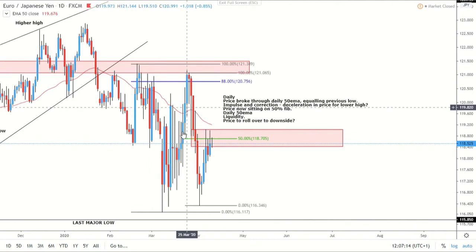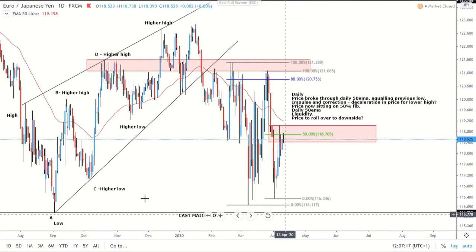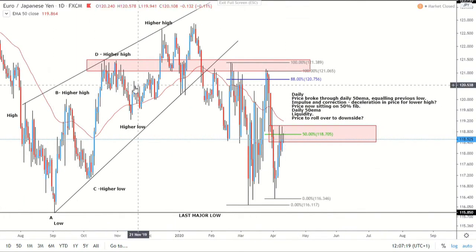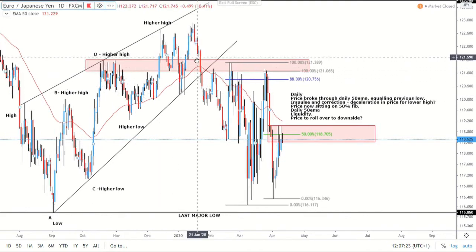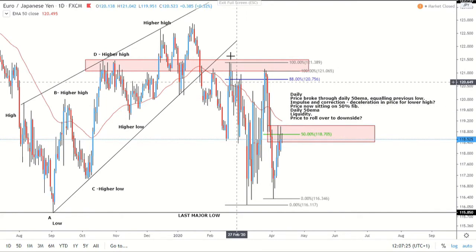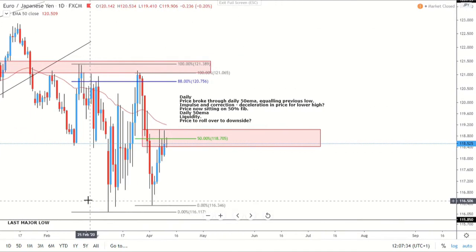So obviously, when we go on to the daily, we can see whether we're going to look for that new extension form. On the daily, price action is a bit messy. Of course, this was the trade that I caught back in November, I think it was, and then in January we caught the first initial downside move for about 300 pips, which potentially could have been a lot more. But then we've got this correction, and so it's been quite messy since then.